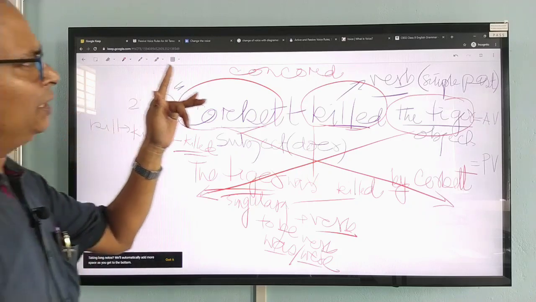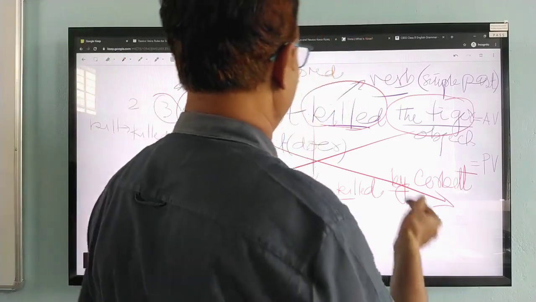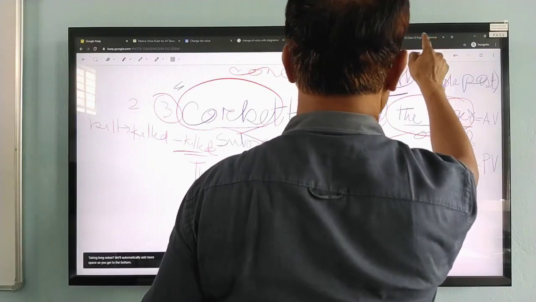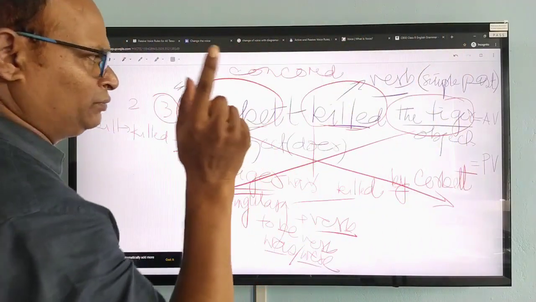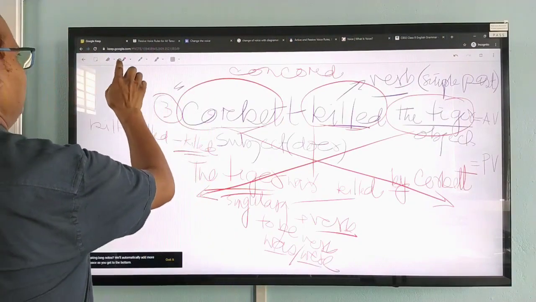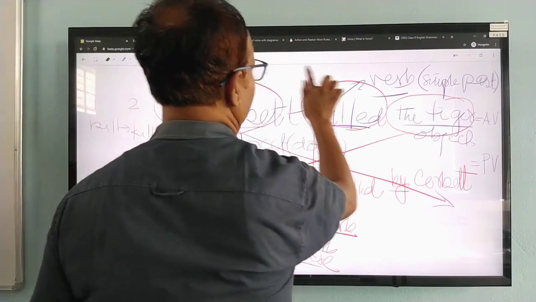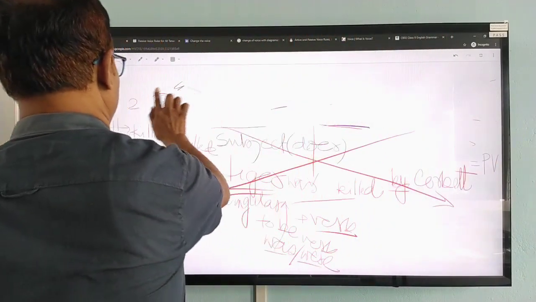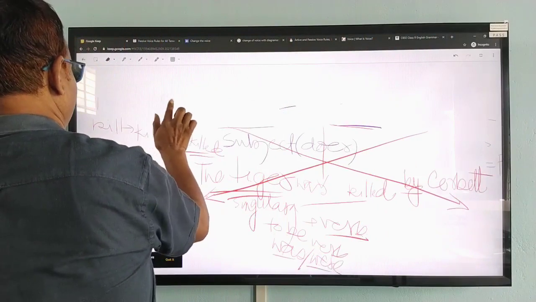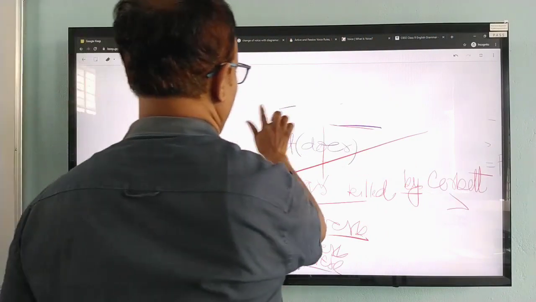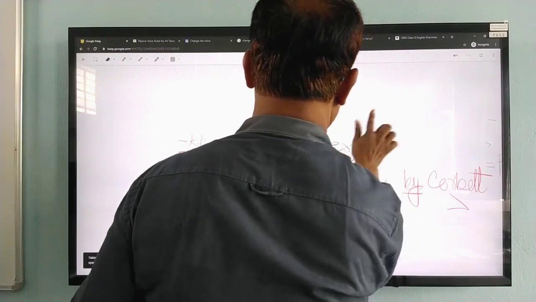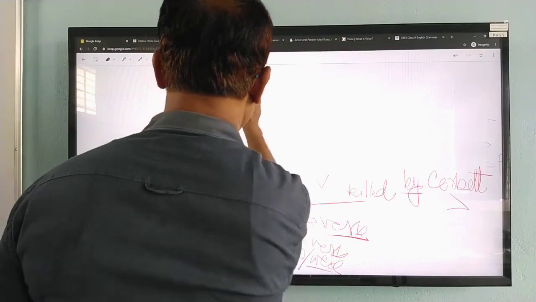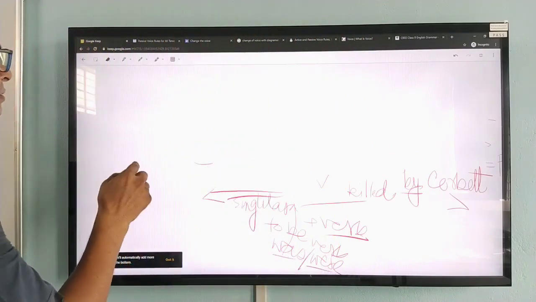Now, my dear children, we will see some examples. Before going to the example, it is better that we go for another model where we can see the passive form in the interrogative sentence. Let us work out one example. The same example I will write here.